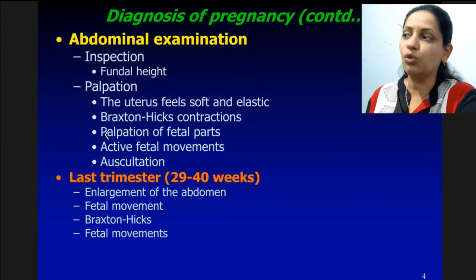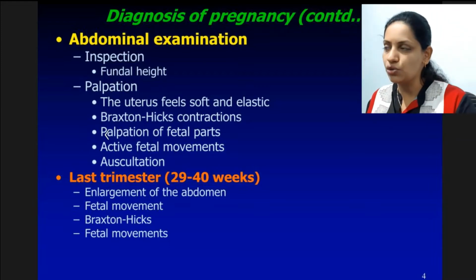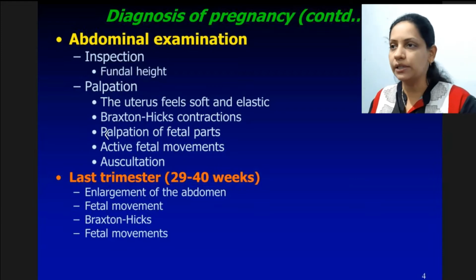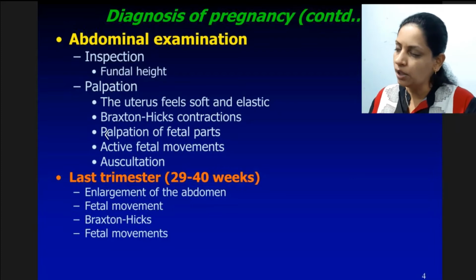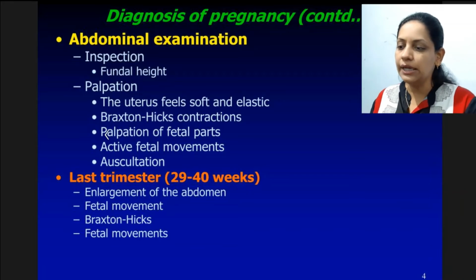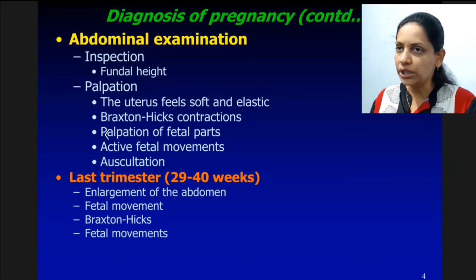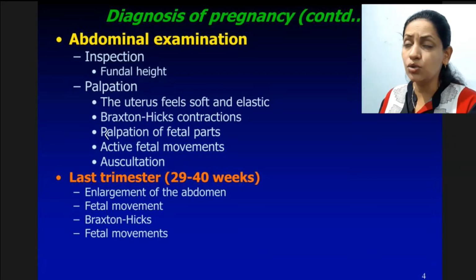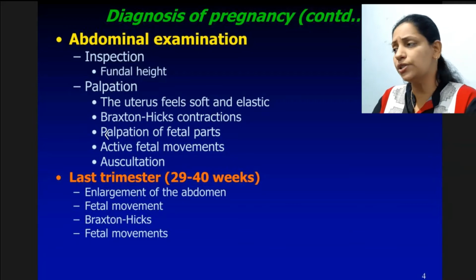If it is increased more than expected, then we call it pregnancy induced hypertension. So slight increase in pulse and BP, that we can find in general examination. Increase in her weight, that also we can find in general examination. This should be under our ANC profile. When we see the ANC topic, we will see how weight should increase, how BP should increase, and how the pulse rate is increased during pregnancy. What are the normal things and under what circumstances it should increase.